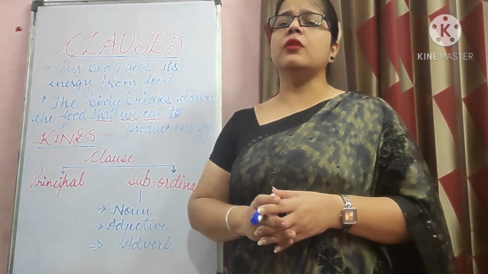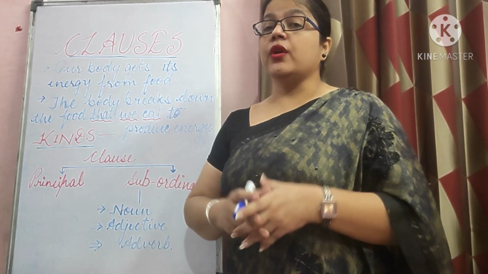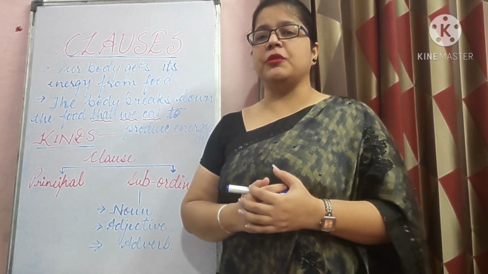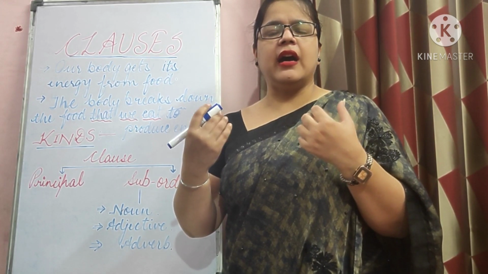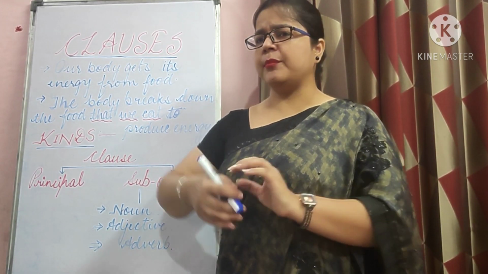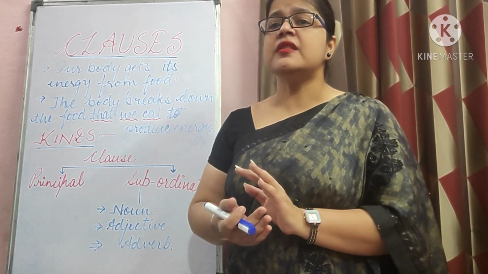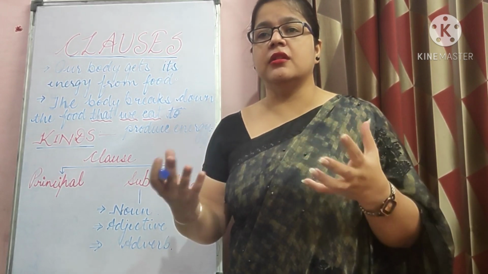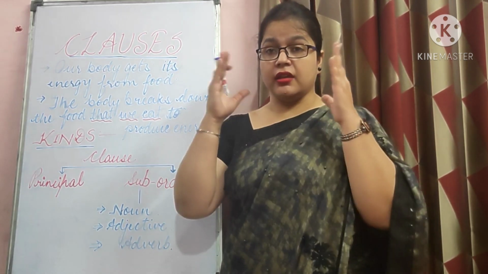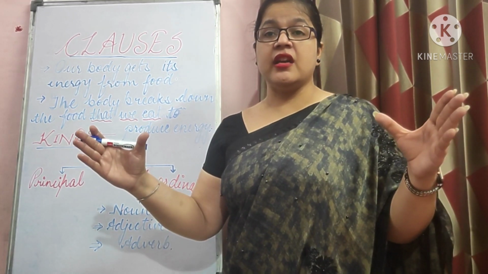Now I want you to take some more examples. Let's take one more. Suppose the sentence is, listen to me: Never speak an unkind word that might hurt others. I'm repeating the sentence. Never speak an unkind word that might hurt others. Now think logically. Which part is presenting a complete thought?